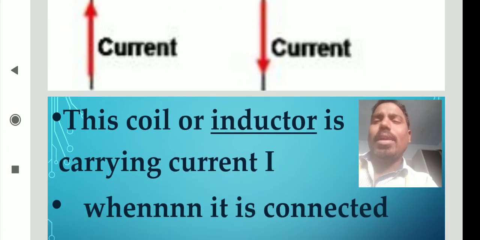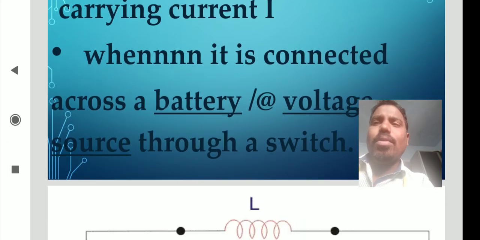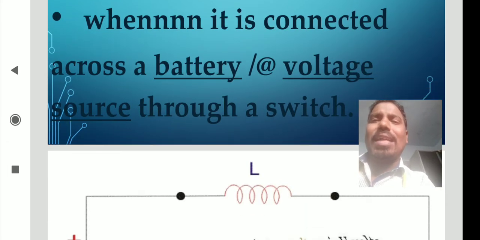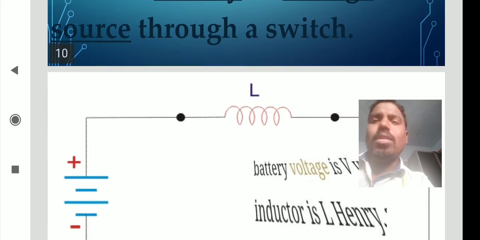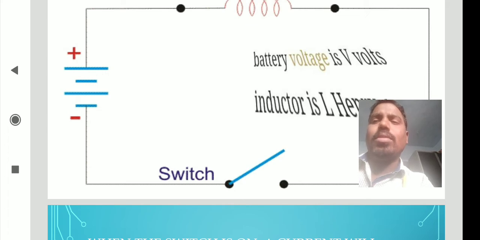The inductor carries current I when it is connected across a battery or voltage source through a switch.